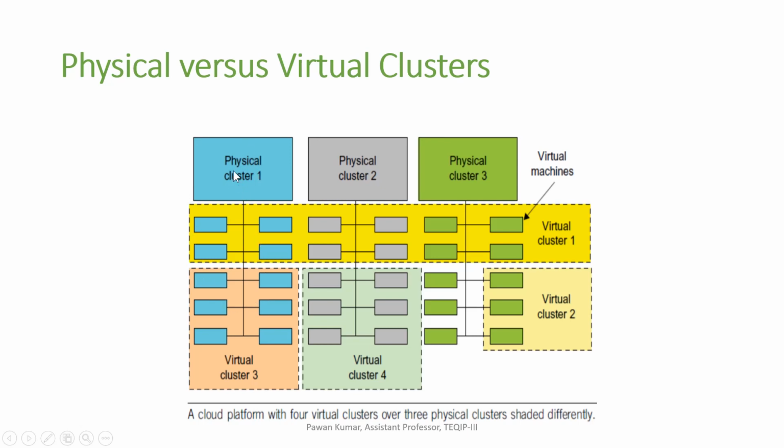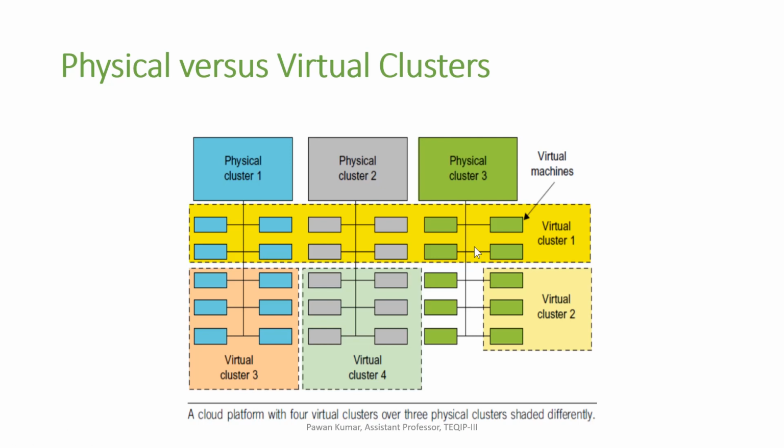In physical cluster 2, some computers are connected. In physical cluster 3, some computers are connected. Using those computers, we are creating physical clusters.